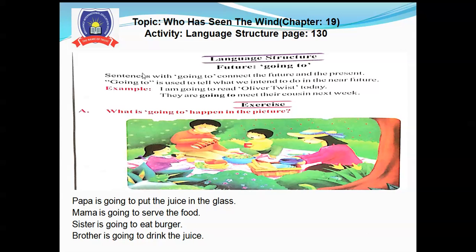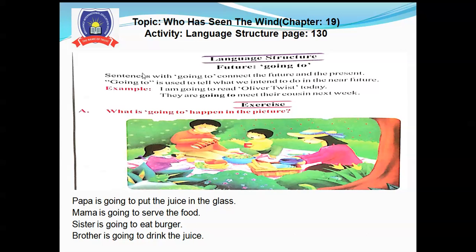You have to prepare your notebook: put date, day, classwork over there, and draw a proper margin line. After drawing the margin line, you have to write these 4 lines. Number 1, Papa is going to put the juice in the glass. Number 2, Mama is going to serve the food. Number 3, sister is going to eat a burger. And number 4, brother is going to drink the juice.